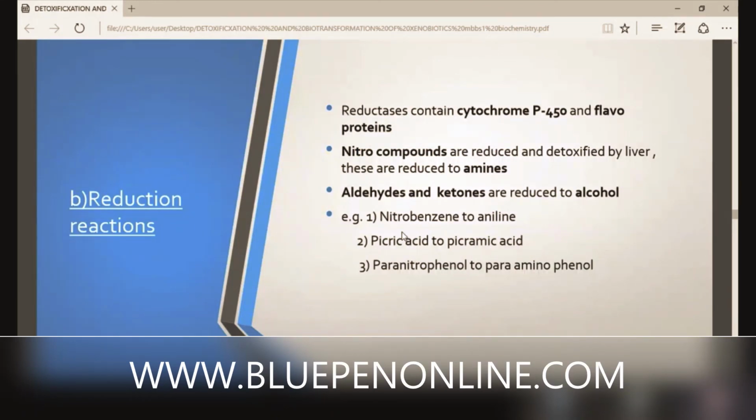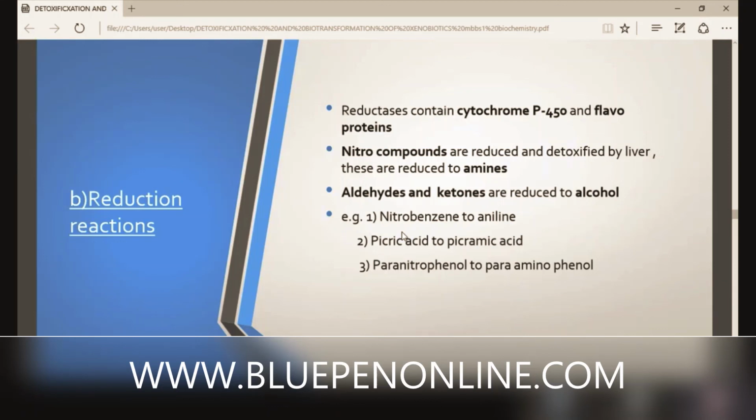So reductases contain cytochrome P450 and flavoproteins. Normally, which compounds enter into reduction for detoxification? Nitro compounds. Nitro compounds are reduced and detoxified by the liver. What happens to nitro compounds? These are reduced to amines. Small amounts of aldehydes and ketones are also reduced, and they are reduced to alcohol. Example, nitrobenzene to aniline, picric acid to picramic acid.